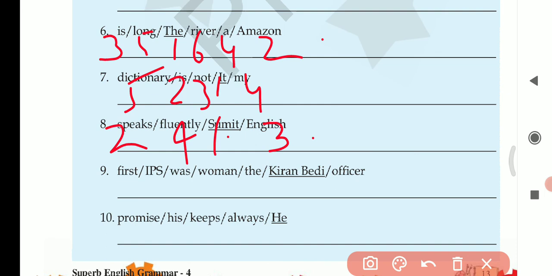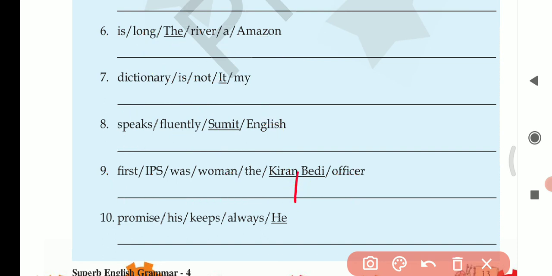Question number 9. First IPS was woman, the Kiran Bedi officer. So Kiran Bedi was the first woman IPS officer. Wait, one second. Kiran Bedi was the first woman IPS officer. Yeah, this will be correct. Kiran Bedi was the first woman IPS officer.